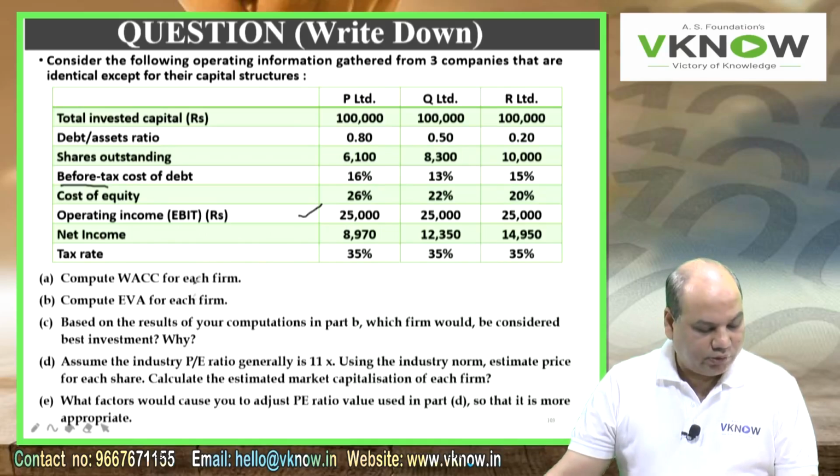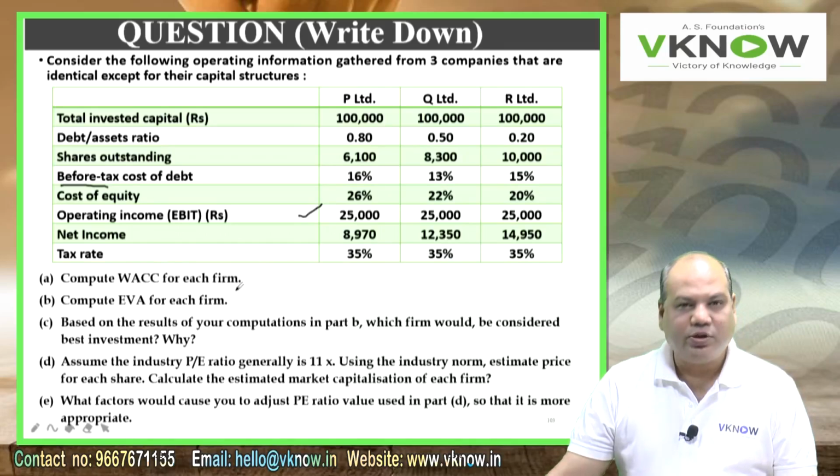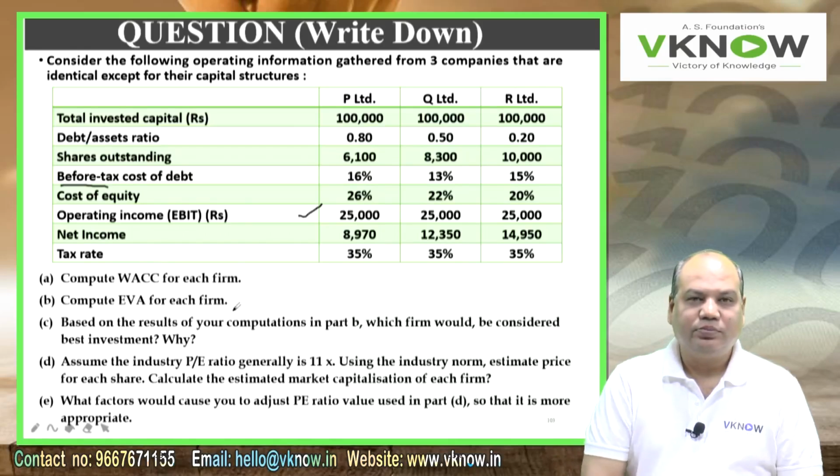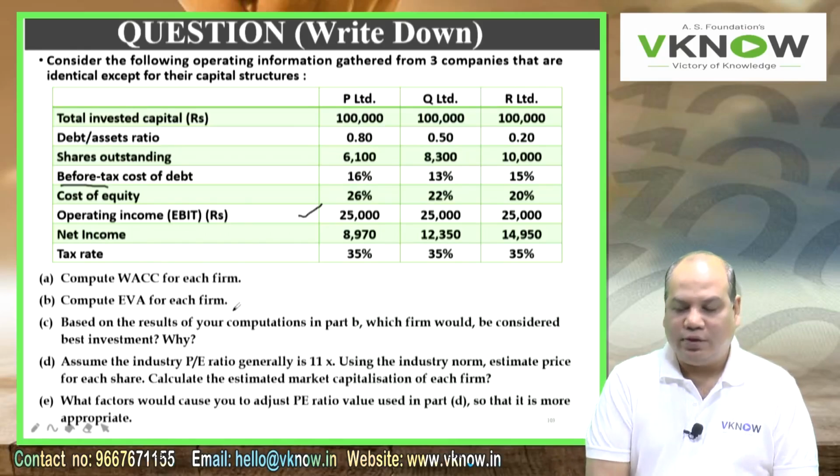The question is: compute WACC for each firm. Point B, compute EVA for each firm.